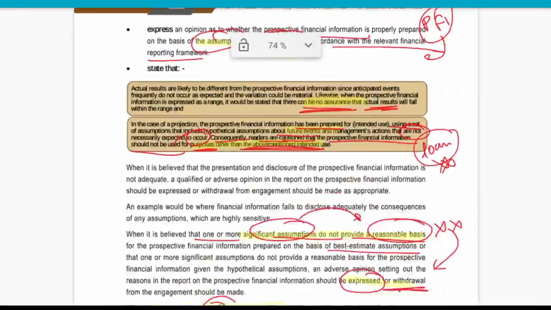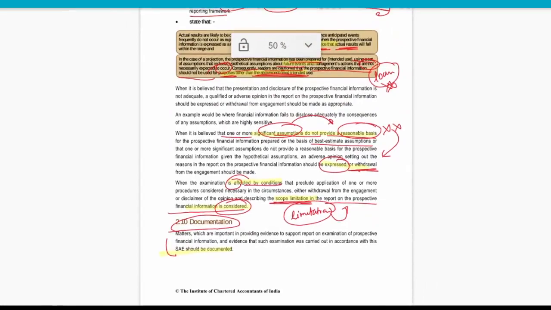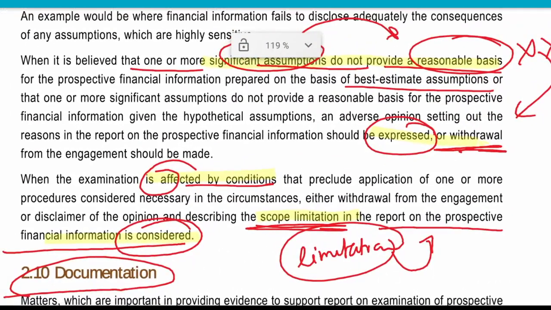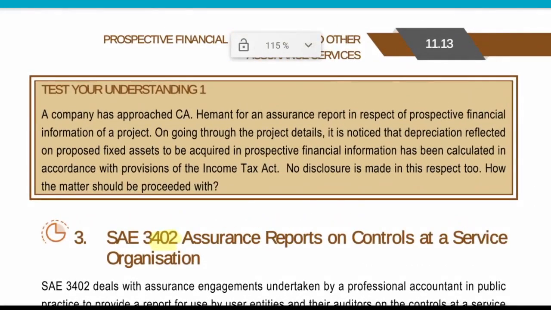Reporting must include that this is not an assurance, and if there is any unreasonableness, we need to withdraw from this kind of engagement. And at last, documentation. Now let us see the test of understanding question.